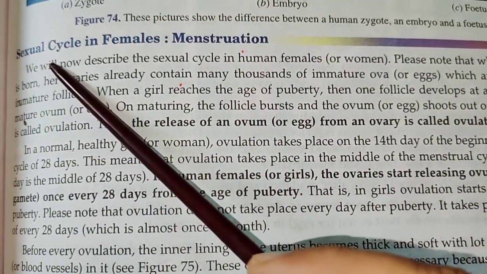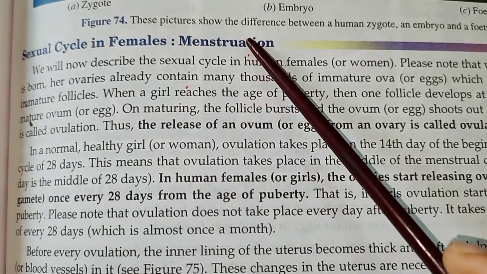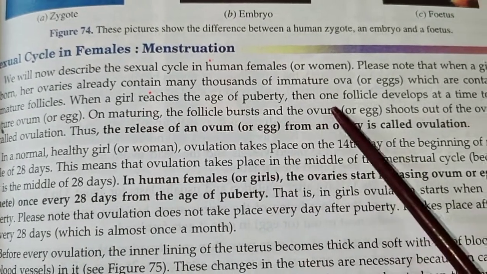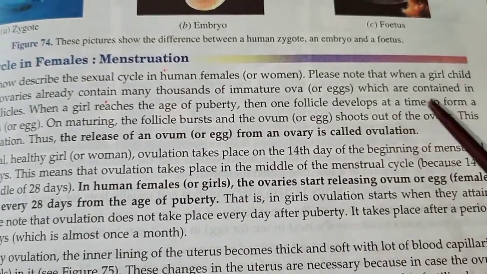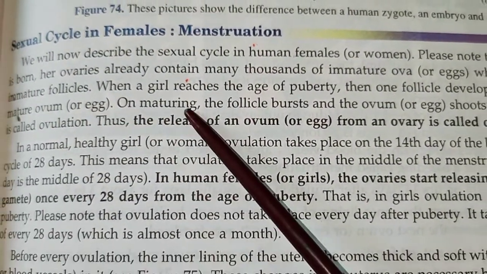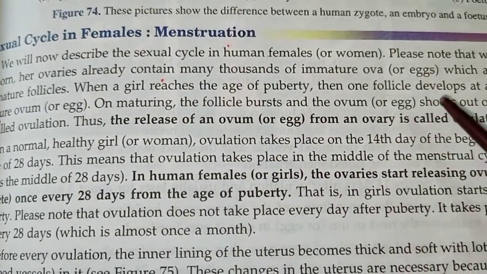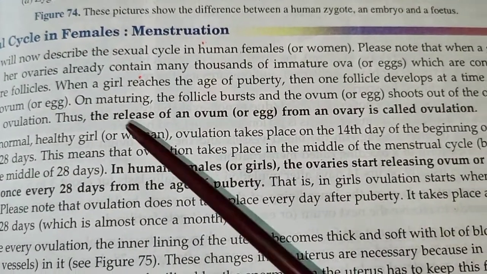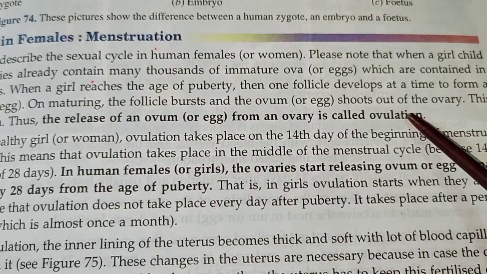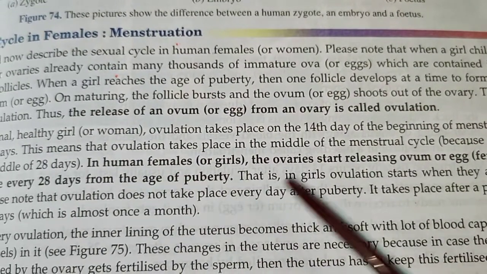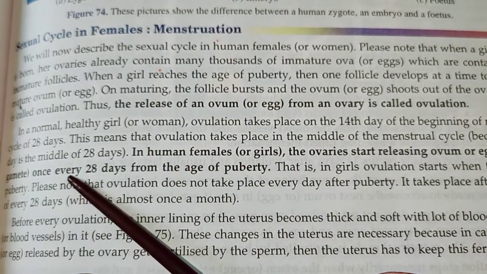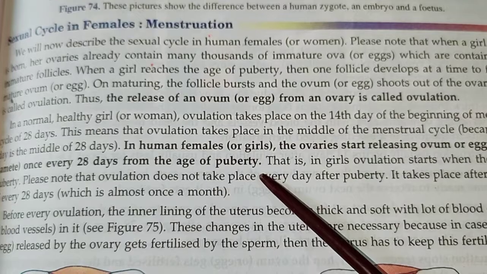Now we'll discuss about the sexual cycle in females, that is menstruation. So when a girl reaches the age of puberty, then one follicle develops at a time to form a mature ovum or egg. On maturing, the follicle bursts and the egg shoots out. Thus, the release of an ovum or egg from an ovary is called ovulation. In human female, ovaries start releasing ovum or egg once every 28 days from the age of puberty.